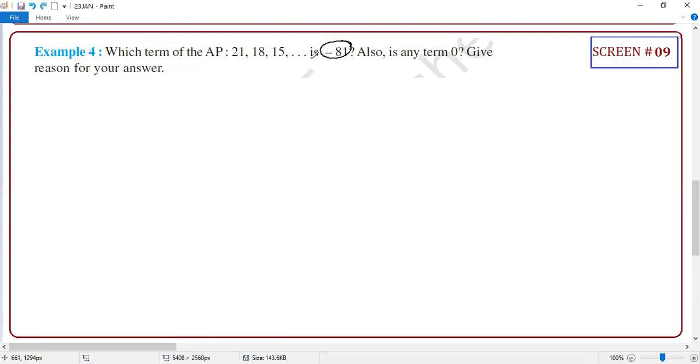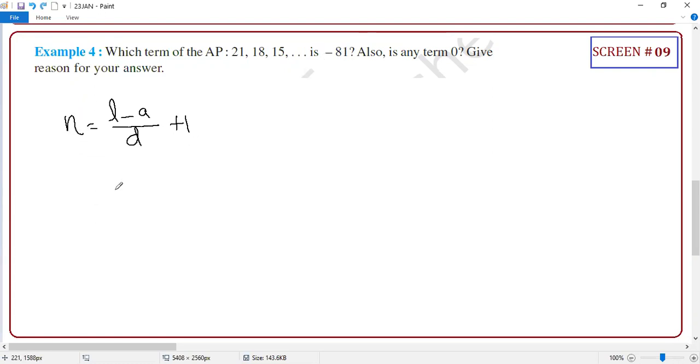Which term is minus 81? So they are asking the position, guys. Position, justification, which formula will you use? Anyone knows that? Formula, Arya? Harsh, which formula? N is equal to (L minus A) divided by D, plus 1. Excellent. Guys, am I right or not? Yes, I gave it yesterday, last class. So this is the benefit. N is telling the position.